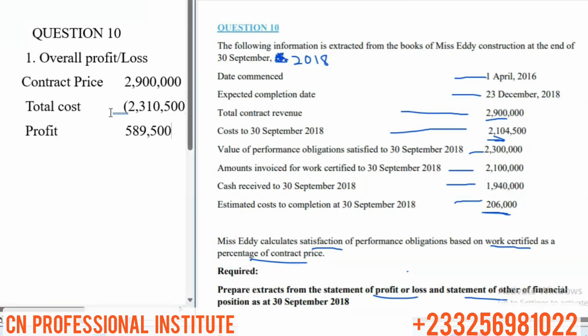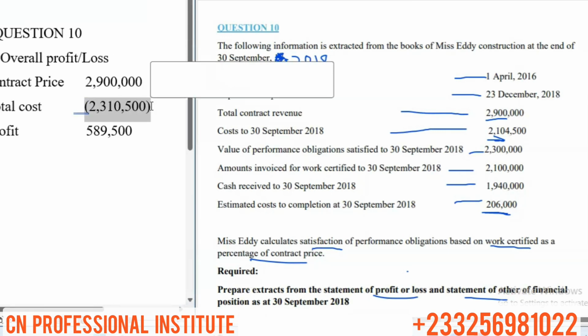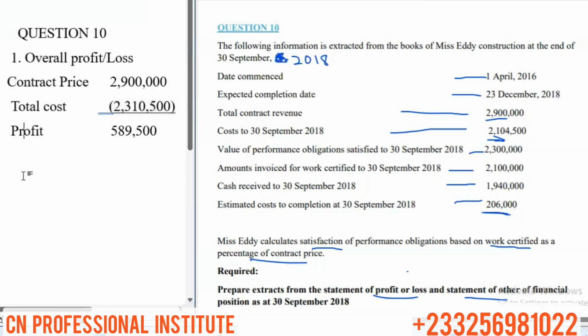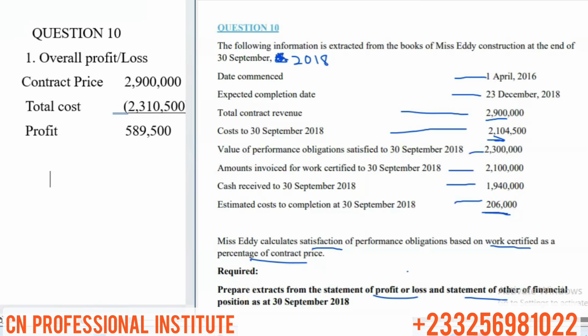Just punch and make sure you follow. Pick your calculator and then you work along. Very good. So we have this as the overall profit. So this contract is not onerous, so we don't have to do anything. We just have to continue with the other steps. Instead, if it's onerous, you know what we do. We have to record the whole loss immediately, which we've looked at in the previous questions.